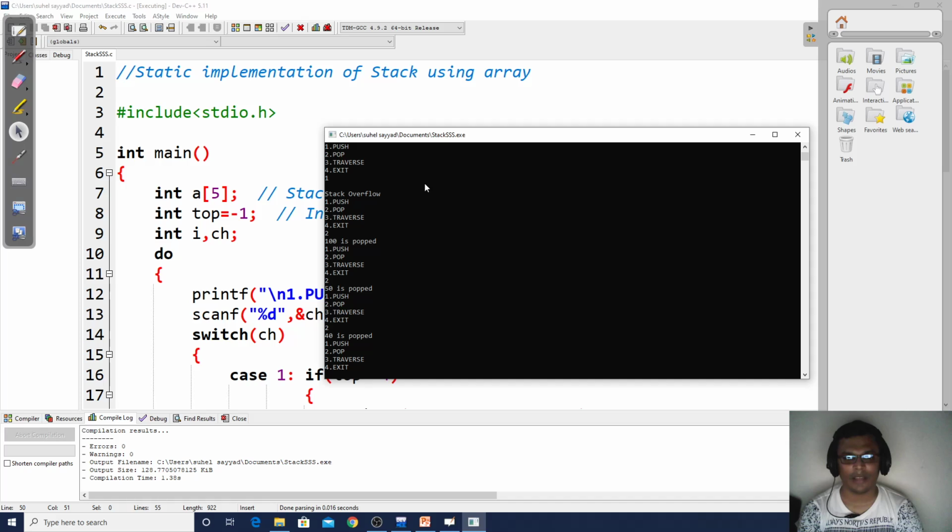40 is popped. Again, if I do a push in between, if I push say 5, I do a traverse. So 20, 35, right? So it is handling all those operations in continuous mode. I will do all the pops now. Pop, pop, pop. Now everything is popped. Again, if I do a pop, what will happen? Stack underflow. So this is how all the operations are catered to using stack.